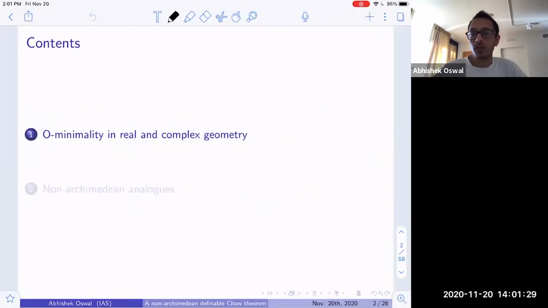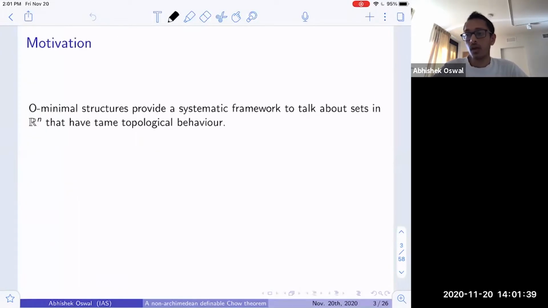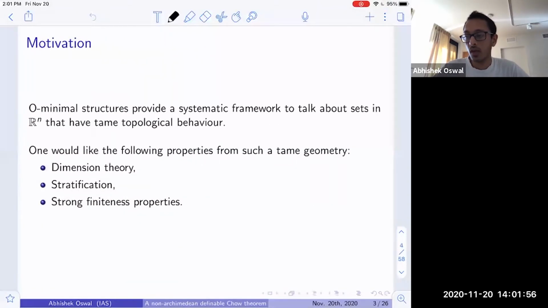So let me start by first recalling some aspects in o-minimal geometry that we'd like to find analogs of in the non-Archimedean setting. So just briefly, I want to say that the main motivation for o-minimal structures is that they provide a systematic framework to talk about sets in Euclidean space that have tame topological behavior. And so one of the things that one would like from such a tame geometry is a nice dimension theory, a nice stratification result, and some strong finiteness properties.